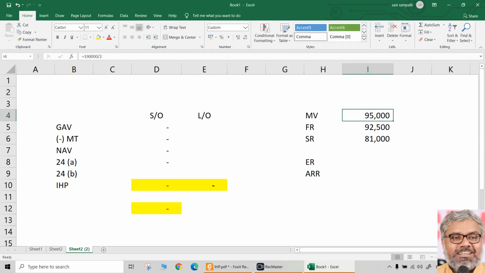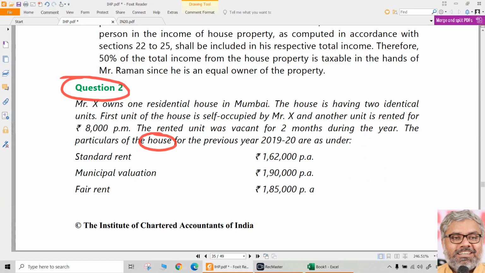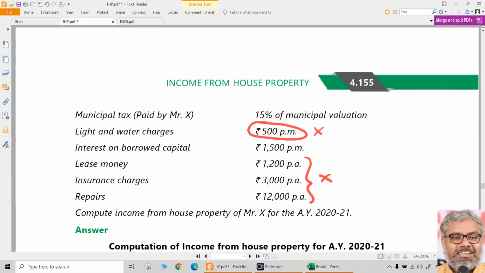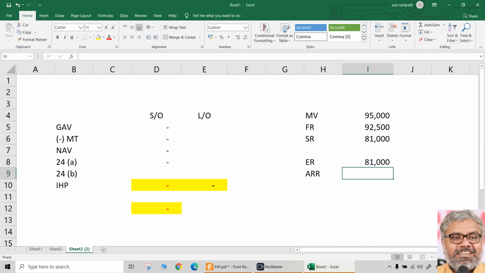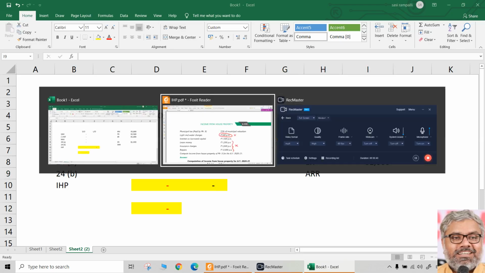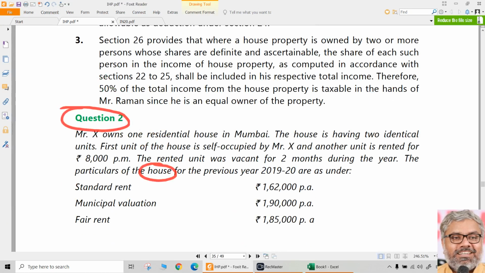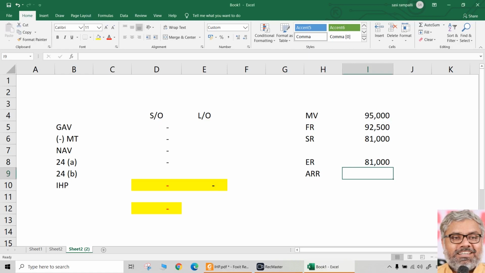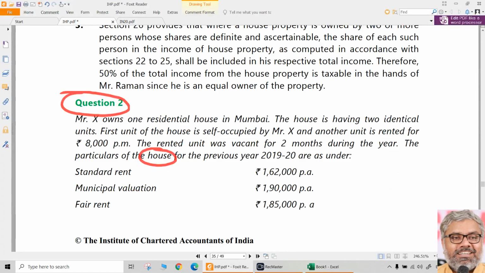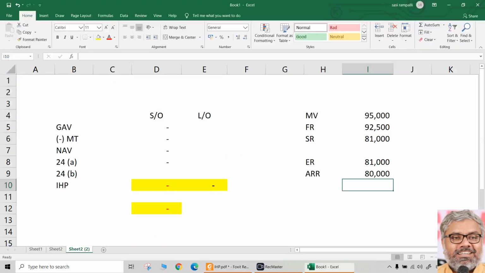Now compare. Municipal valuation 95,000, fair rent 92,500, whichever is higher, 95,000. Compare that with standard rent, whichever is lower. So 81,000 is the expected rent. Then, what is the actual rent received or receivable? The let out portion was vacant for 2 months. That means only 80,000 would have been received, because only 10 months would have been actually let out, as it was vacant for 2 months. ARR is less than expected rent.